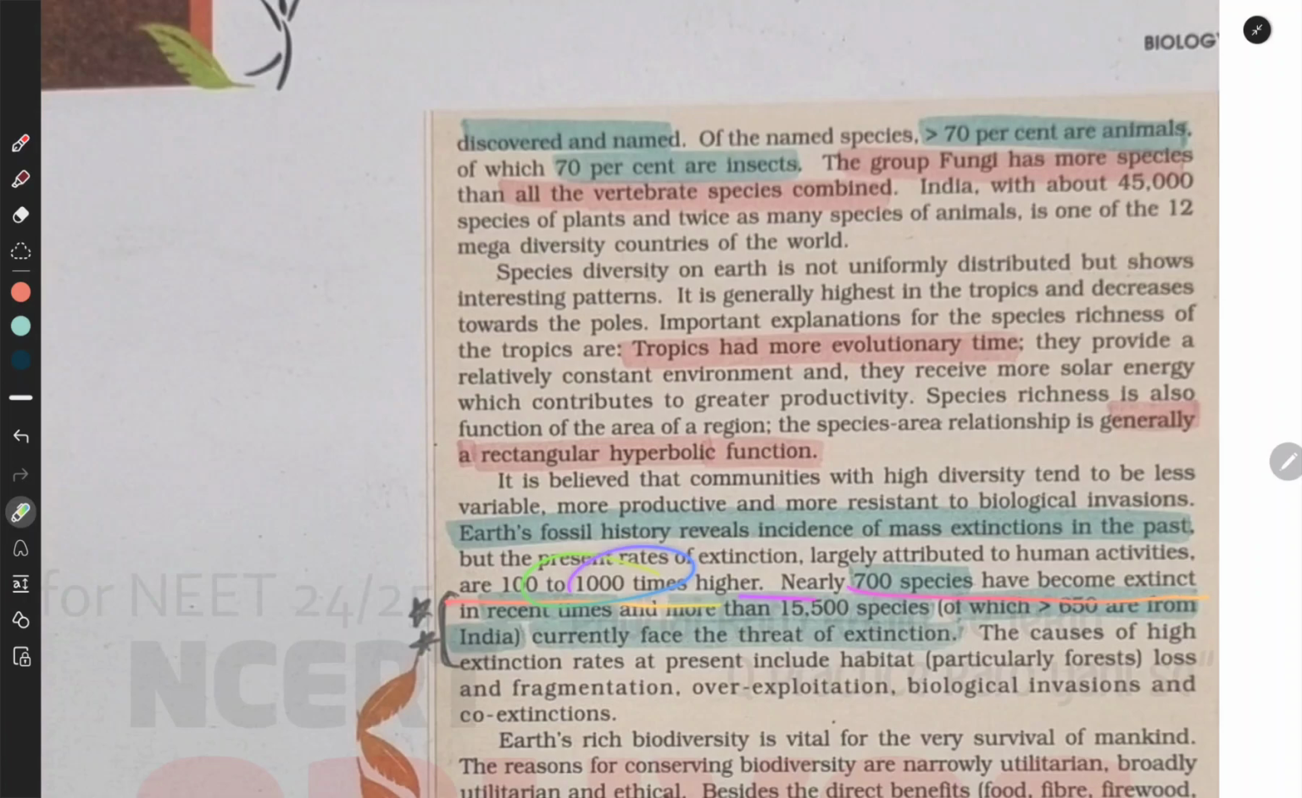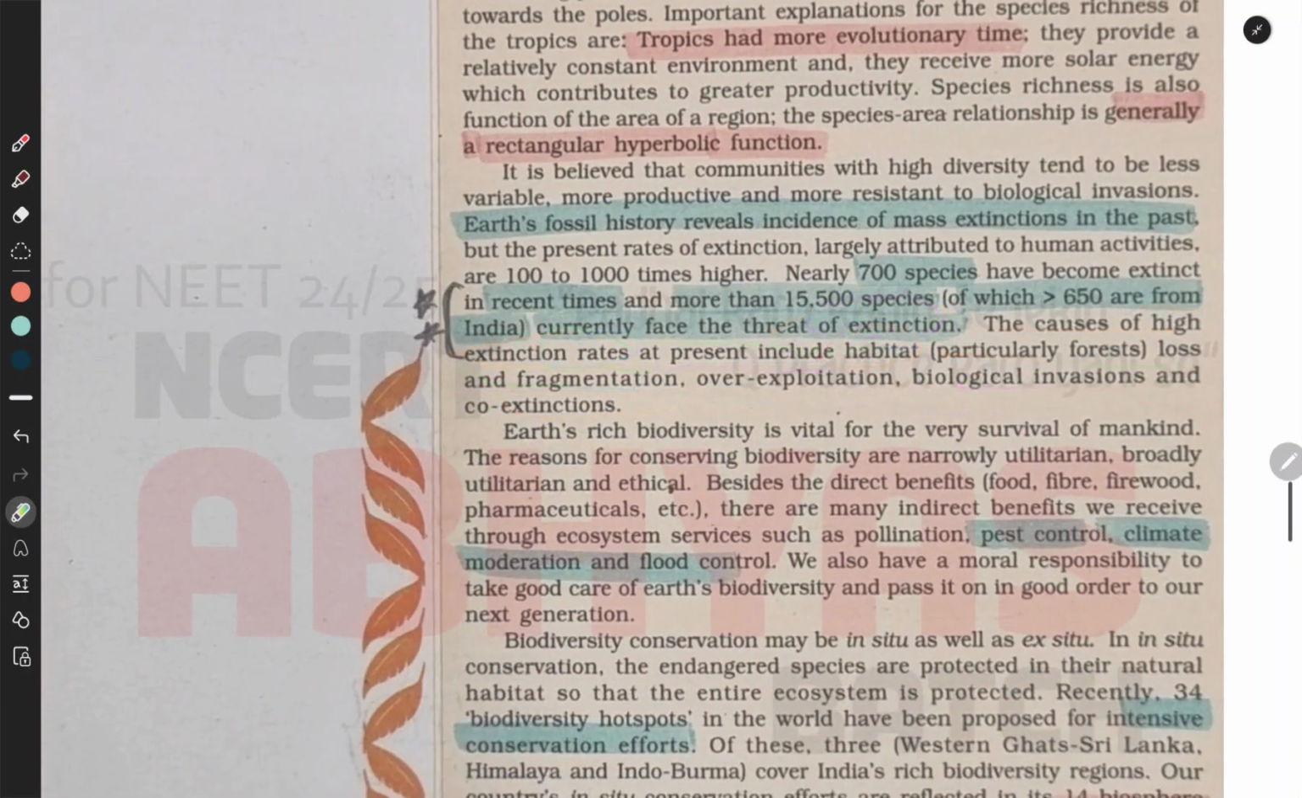Nearly 700 species have become extinct in recent times. More than 15,500 species, of which more than 650 are from India, currently face the threat of extinction. The causes of high extinction rates at present include habitat loss and fragmentation, particularly forest loss, overexploitation, biological invasions, and co-extinctions. Besides the direct benefits, food, fiber and pharmaceuticals, there are many indirect benefits we receive through ecosystem services: pollination, pest control, climate moderation and flood control.